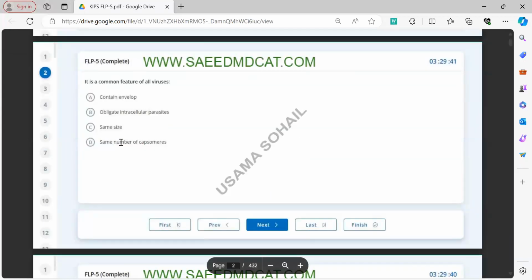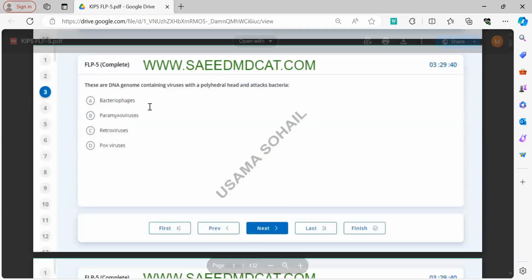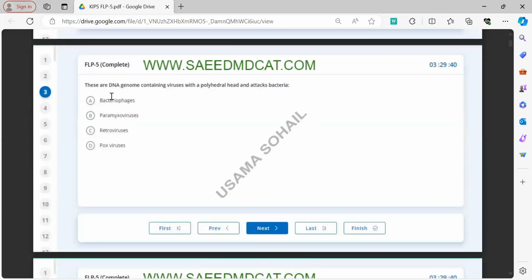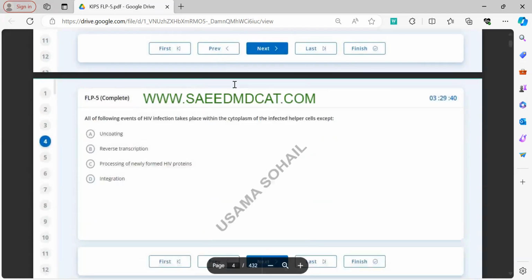Now, in question number two, a common feature of all viruses is that they are obligate intracellular parasites because they derive their whole energy from the host itself. In question three, the correct option will be A. Why? Because bacteriophage means bacteria eating, and it correctly matches with the statement, and it also has a polyhedral head containing double stranded DNA.